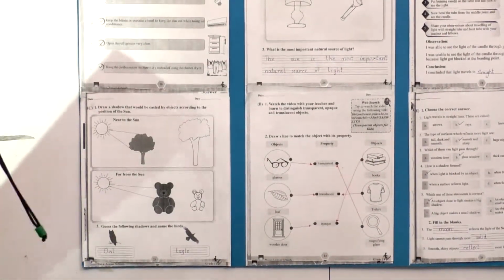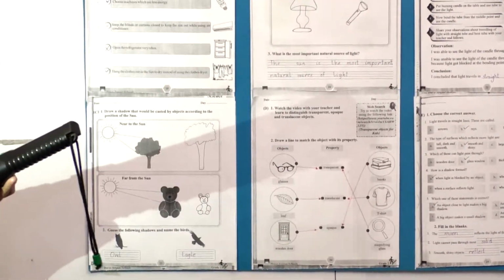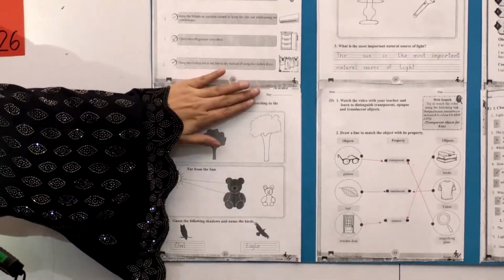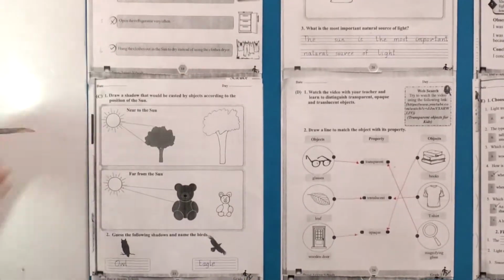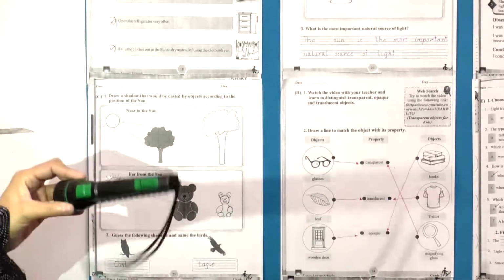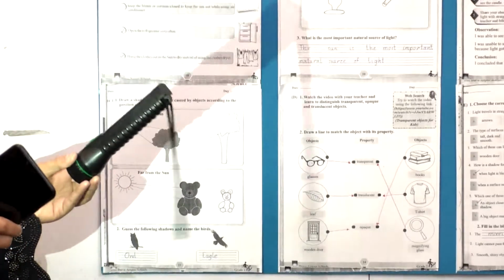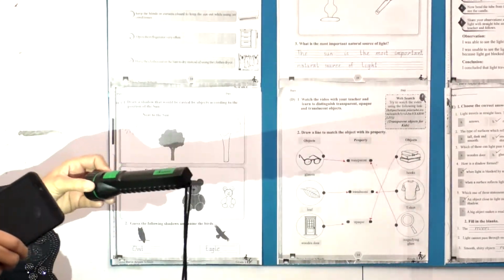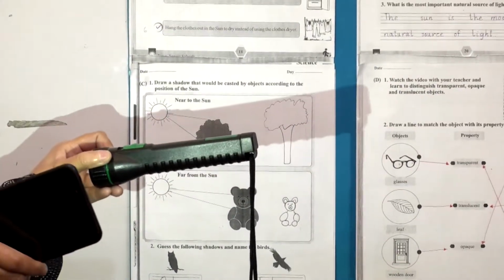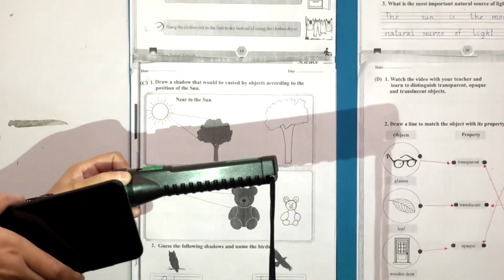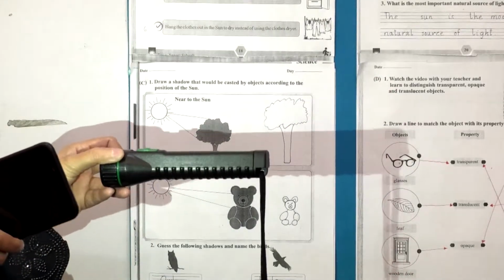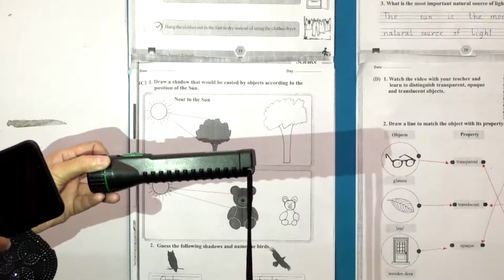Okay students, let's have a look at what a shadow is. As we have read, a shadow is a dark area of an opaque object. See here, this is the surface or a screen. This is the opaque object, and this is the flashlight. When light is blocked by an opaque object, it creates a shadow. Have a look on the screen or the surface of the board. You can see light is blocked by a torch light or an opaque object. So there is a dark area on the surface which is called the shadow.